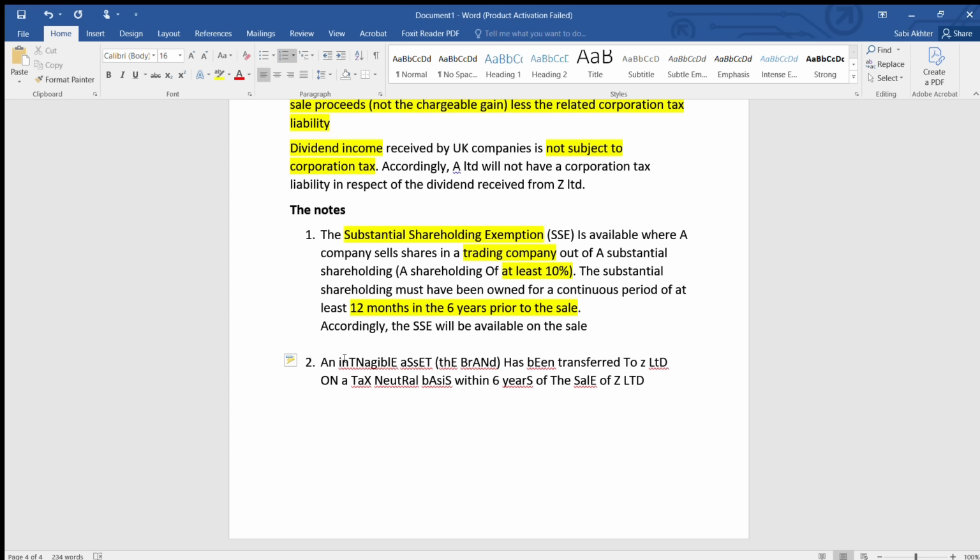But this will not arise. See, this would give rise to a degrouping charge in Z Limited.